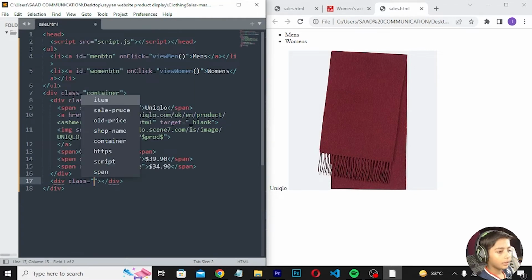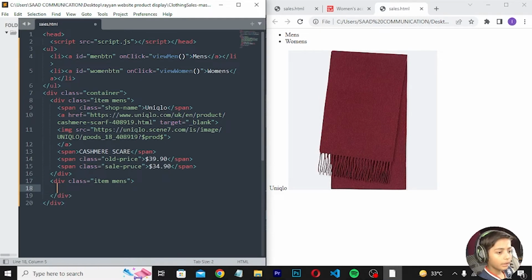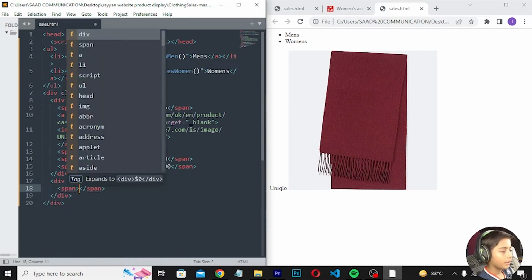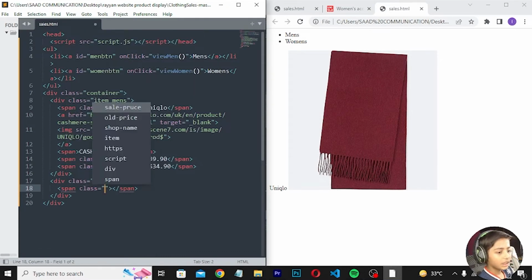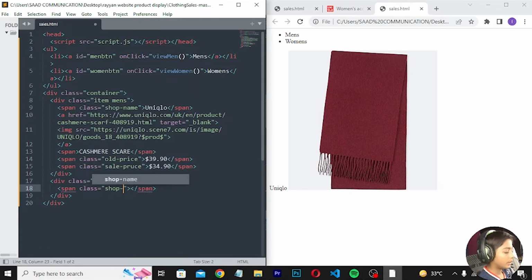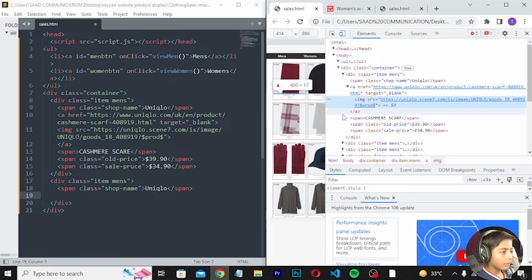Div class will be item-supplements. Enter, span class will be shop-name, and here we can write Uniqlo, and here we can press enter, and now we can go here, and here we have the name, old price, new price.